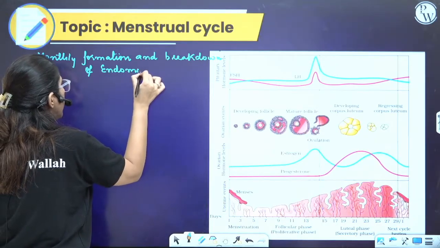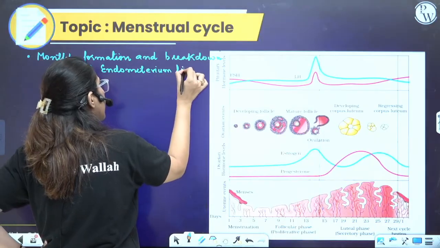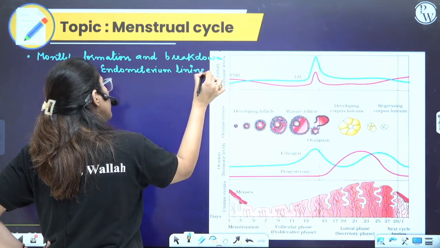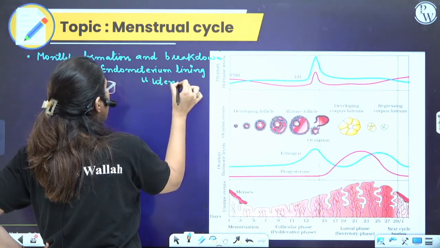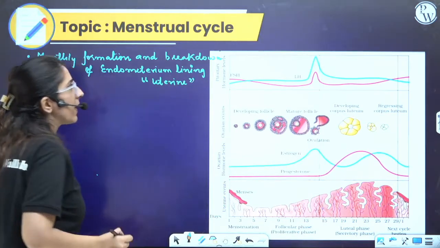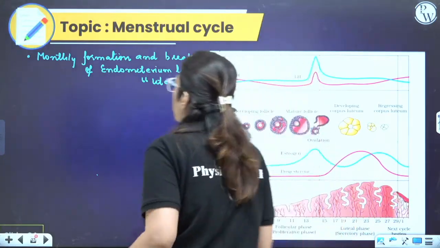Endometrium is your uterine lining. So this is the cycle which occurs in the uterus. This is not the only case.